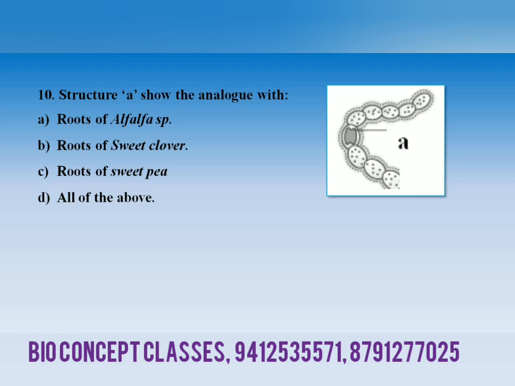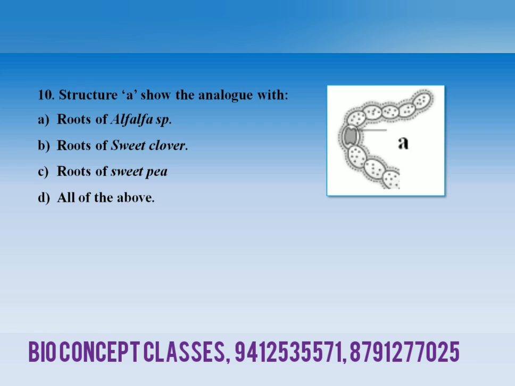Now the question number 10 is related to the diagram. So it's a diagrammatic question, right? So first you identify this diagram, then you can match with the given choices.